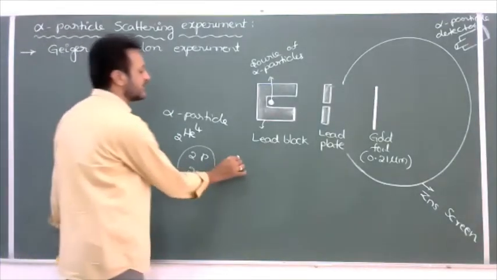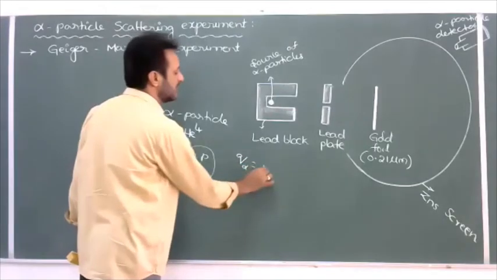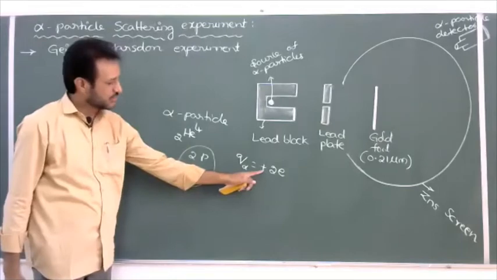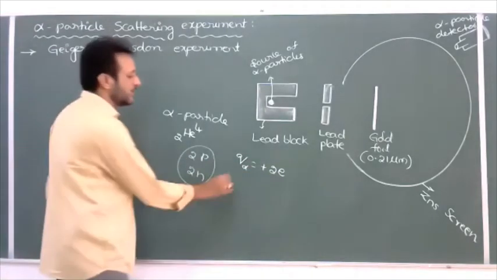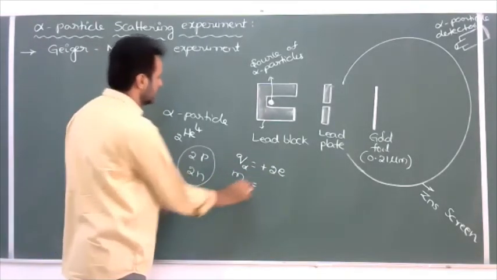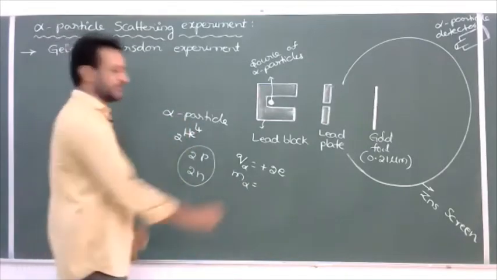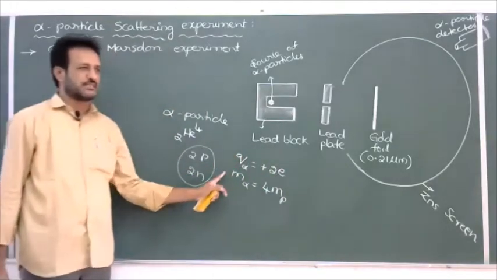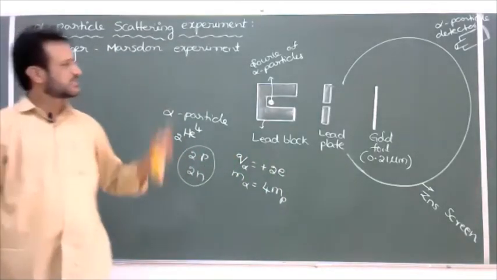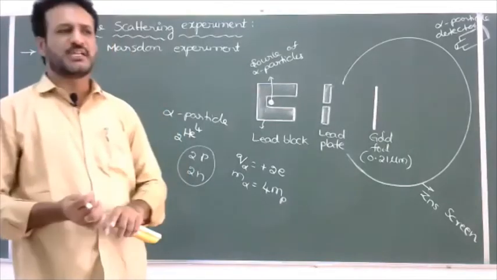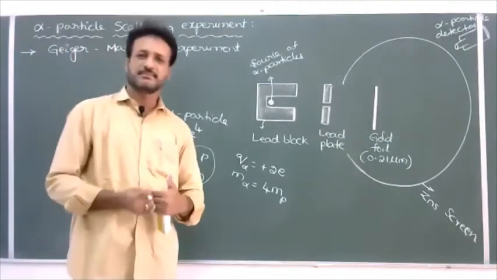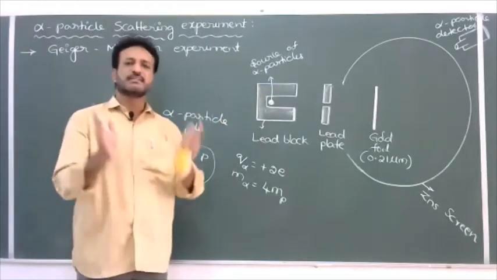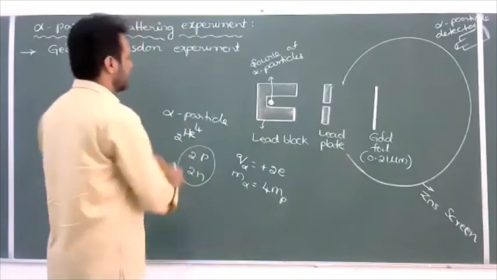Now, what is the charge of an alpha particle? It is equal to plus 2 times the charge of the proton. What about the mass of the alpha particle? It is nearly 4 times the mass of the proton. So it has 4 times the mass of the proton and 2 times the charge of the proton. That is called an alpha particle. Uranium, plutonium, thorium, neptunium, protactinium, and also radon and radium, all the radioactive elements can emit alpha particles. So these are the apparatus.